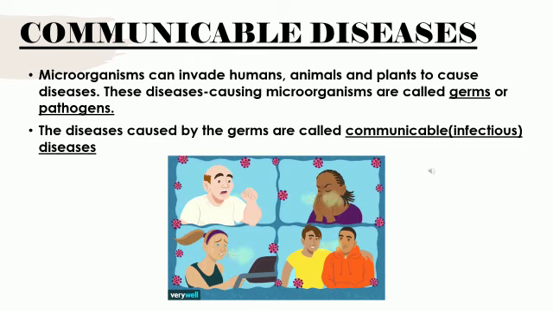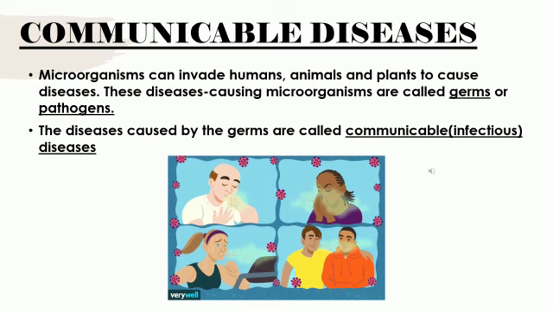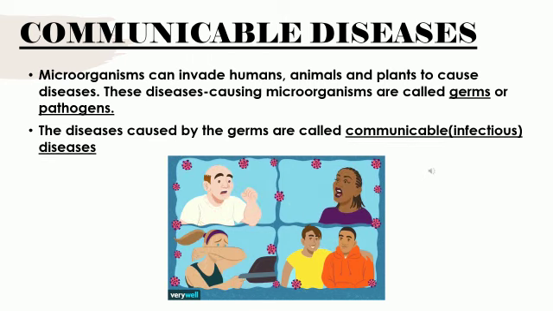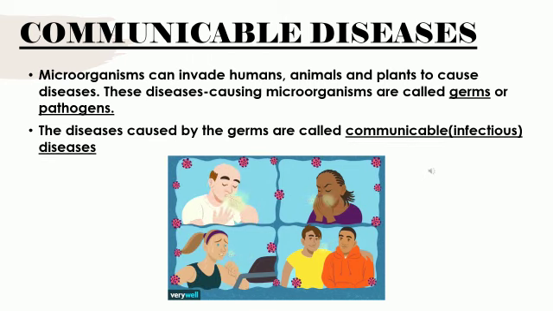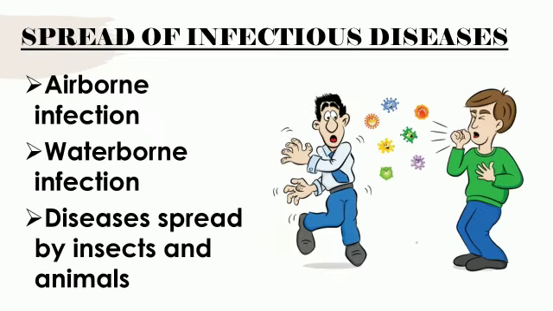Next, we shall see how the spread of infectious diseases takes place. Spread of infectious diseases can be of three forms, that is airborne infection, waterborne infection and diseases spread by insects and animals. So let us study one by one in detail in further slides.